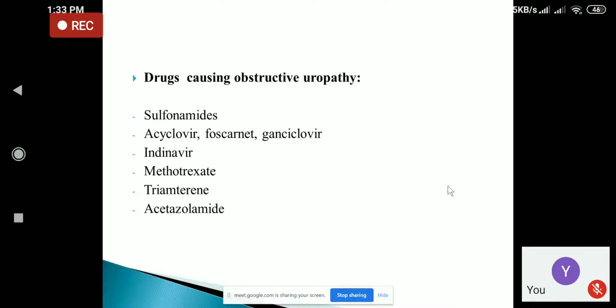In the similar manner, if there is obstruction in the ureter or urethra, the urine cannot flow into the urinary bladder or urethra, but urine will flow backwards, or there is reflux of the urine backwards into the kidney. Due to reflux of the urine backwards into the kidney, there will be swelling of the kidney, and the condition is known as hydronephrosis.